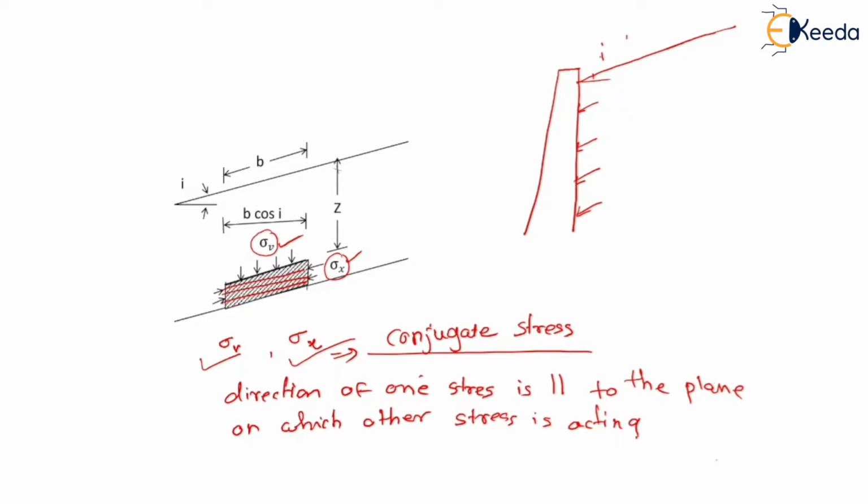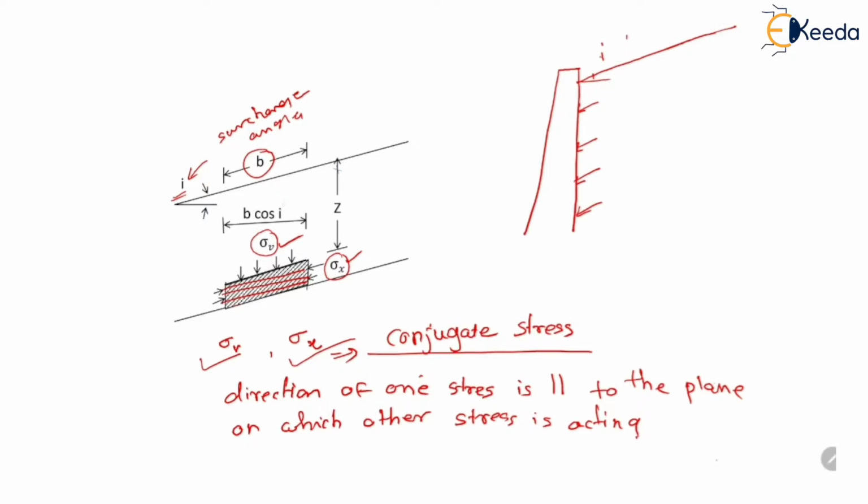So here the angle of inclination I of this slope is called the surcharge angle. Here B is the inclined width of this element.